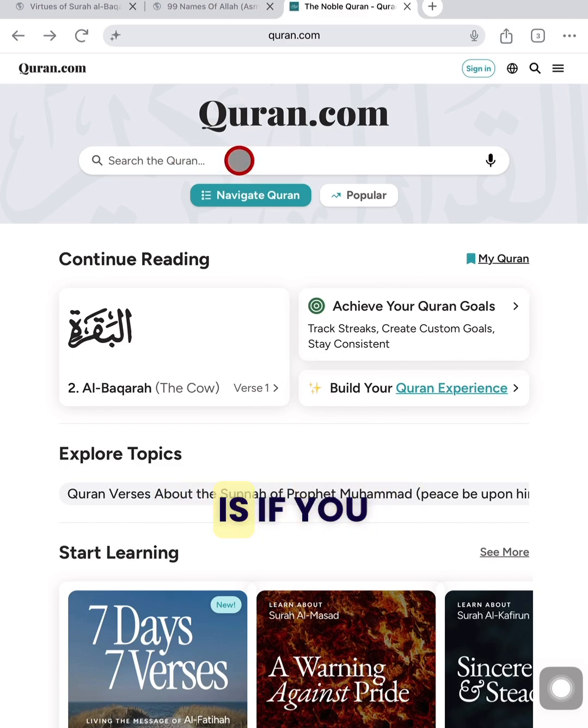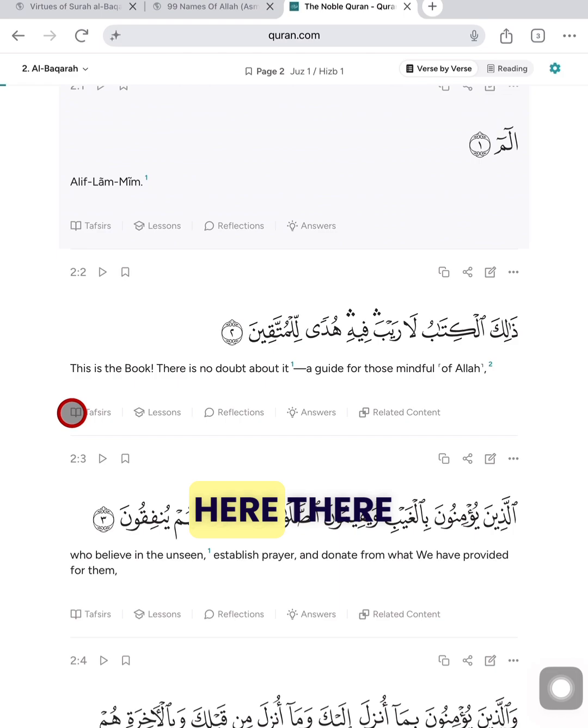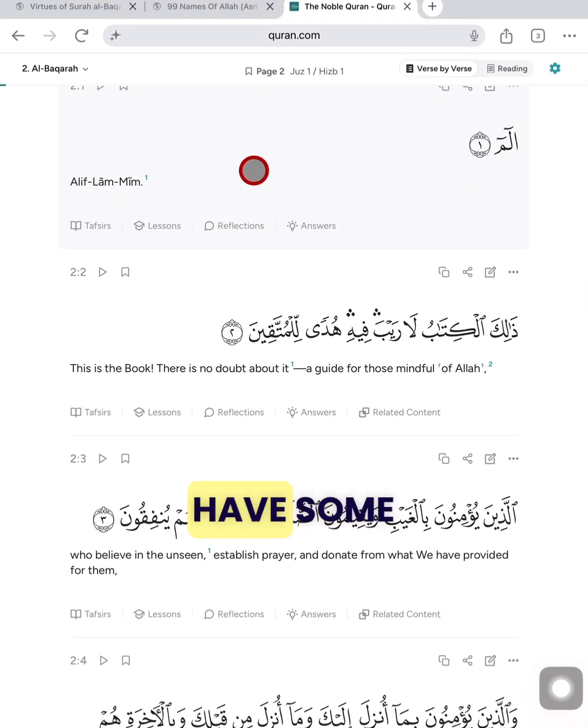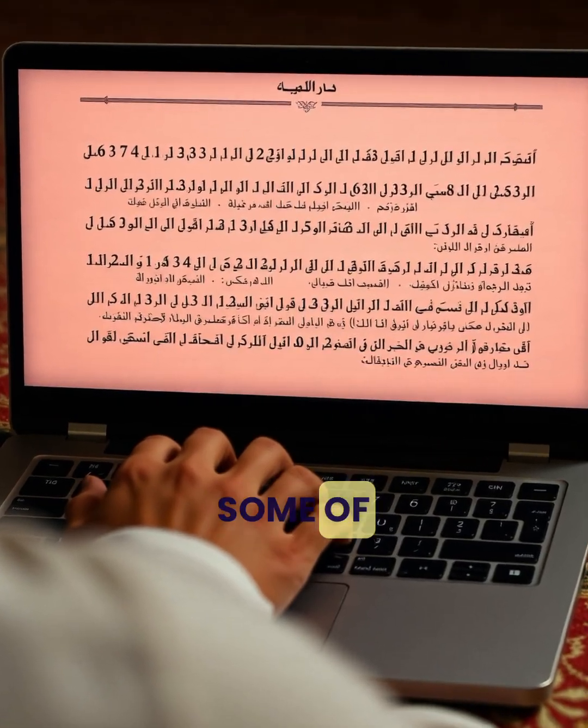And another good thing is, if you want to use the third tool, that is the Quranic themes, you can explore here by topics. Like for example, you can just write down Quran verses about paradise, and click, and it will give you all the Quran verses on paradise. And then we can also go by verse. Here there is the Arabic verse with the translation. Then you have tafsir, you have some lessons which that ayat teaches you. Then you have some reflections also, and some answers to some of these questions.